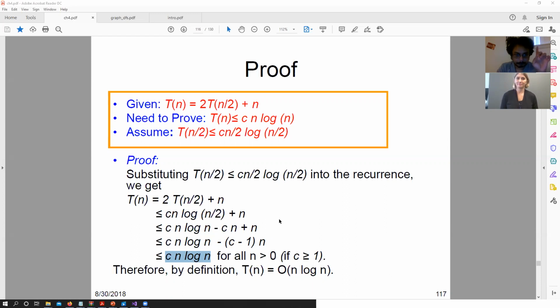Why is it important that (C minus 1) times n is positive, not negative? Exactly. So that is a very good question. What happens if (C minus 1) times n is negative? In that case, the negative negative cancels out and we have an addition, right? And then we cannot say that it is big O of Cn log n because it is plus something.